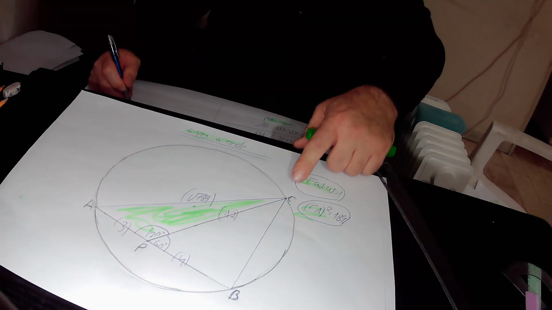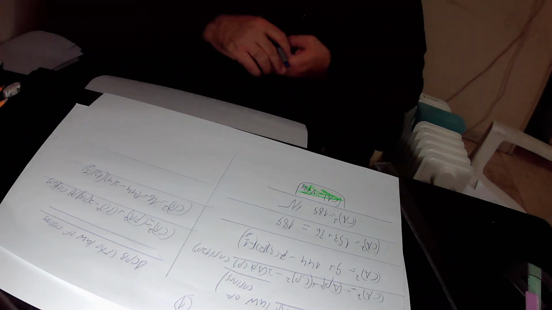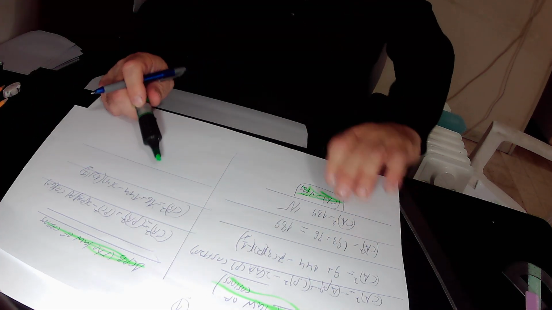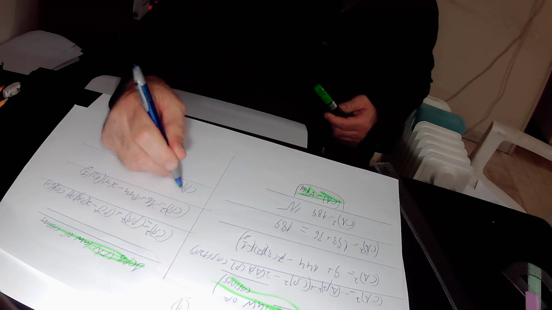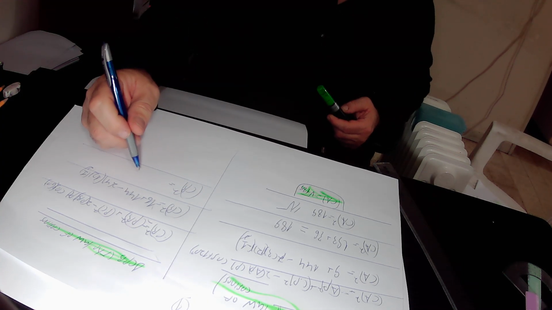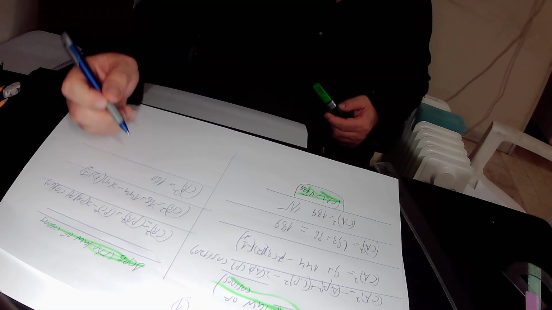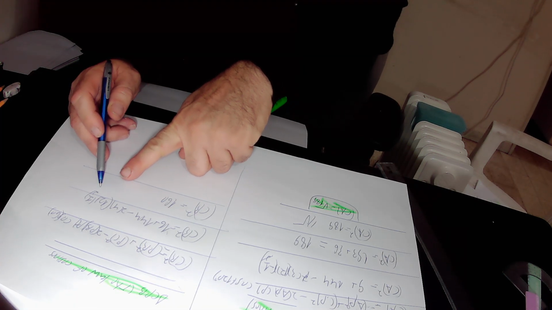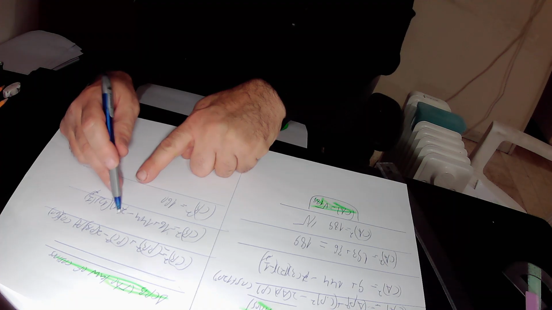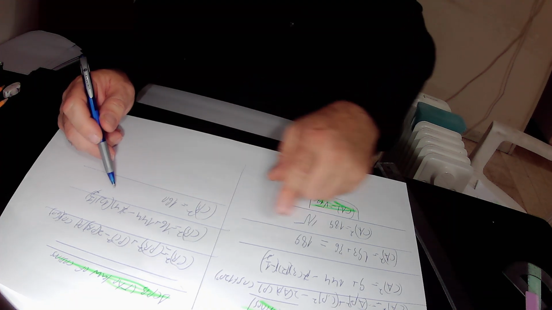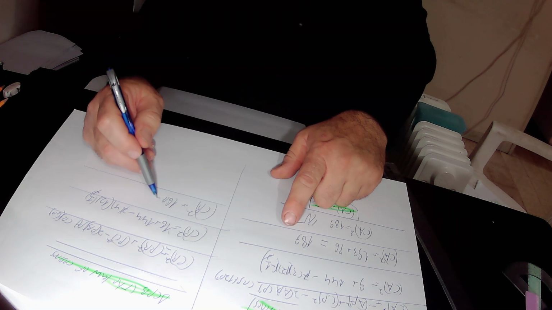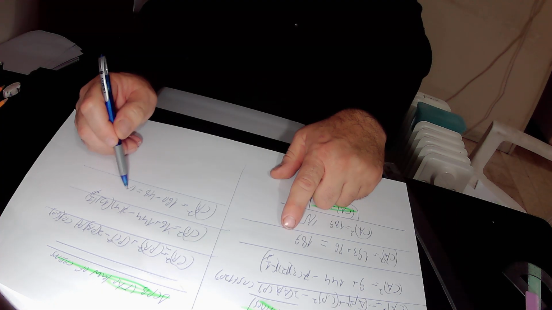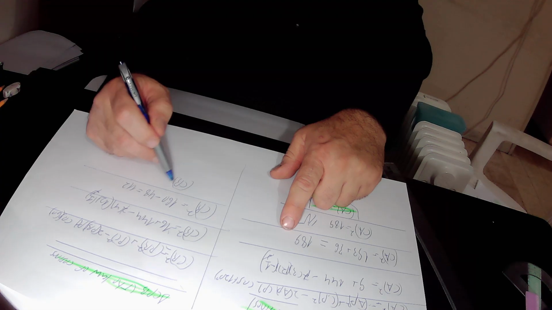So in total, we found out that CB squared equals 16 plus 144, which is 160. Here we have 2 in the numerator and 2 in the denominator, so the 2 gets cancelled. After we cancel the 2, we are left only with minus 4 times 12, which is minus 48. So this expression equals minus 48, and CB squared equals 160 minus 48, that is 112. So CB squared equals 112.